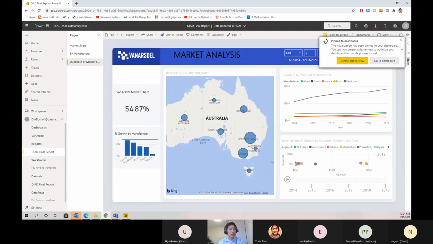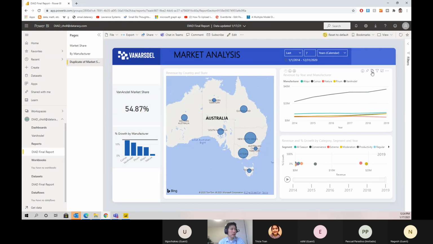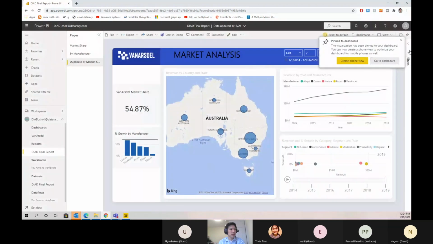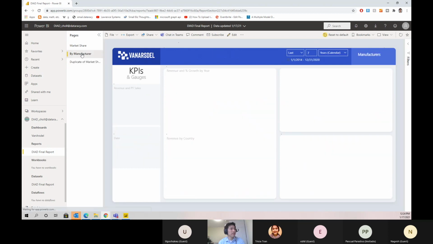Let's close this. Let's pin a few others. Let's pin the revenue by manufacturer and year. Existing dashboard. Go ahead and pin that. Close out. Now let's navigate to the manufacturer page here.